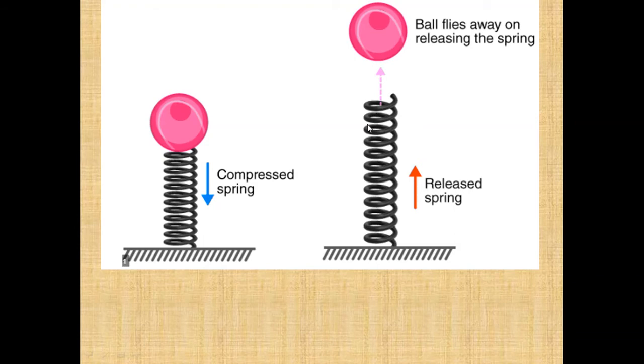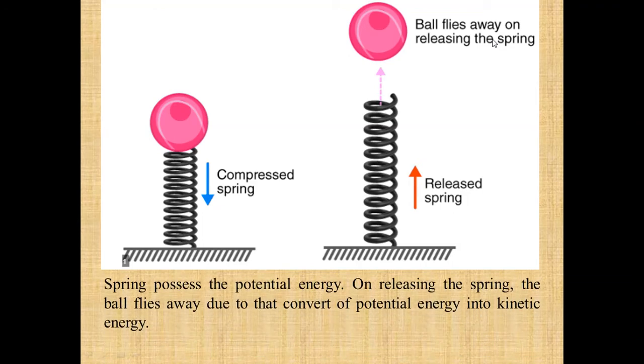Its potential energy starts decreasing, and hence it is converted into the kinetic energy of the spring, and this kinetic energy is transferred to the ball, and the ball flies away on releasing the spring. So in this example also we can see that the stored potential energy is actually converting into kinetic energy. So the spring possesses potential energy. On releasing the spring, the ball flies away due to the conversion of potential energy into kinetic energy.